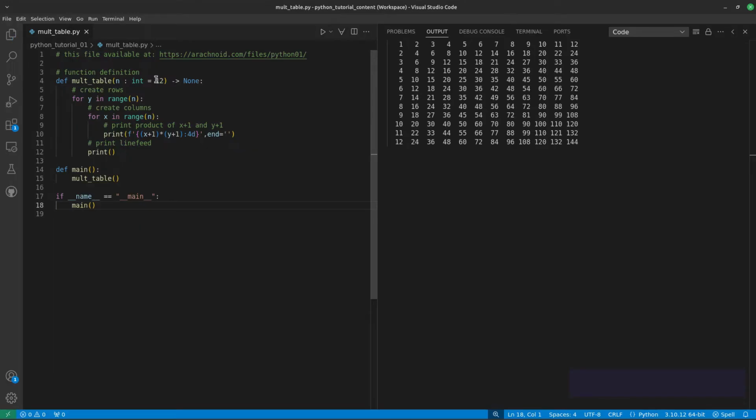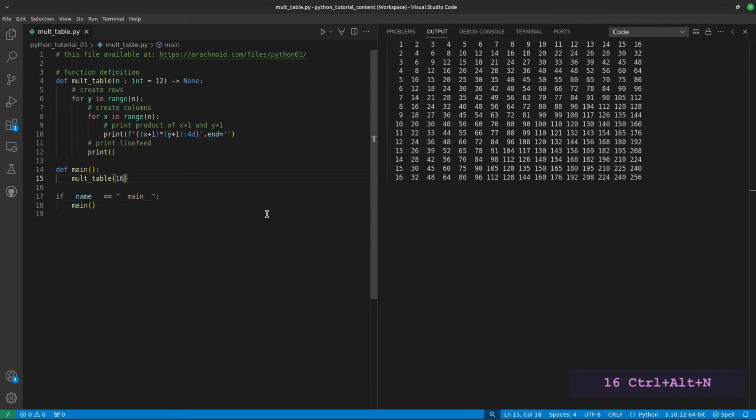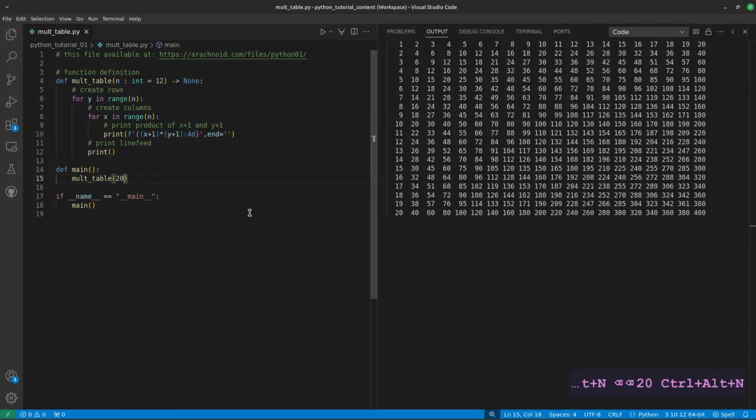I mentioned before that the default value is used if no argument is provided. If I do provide an argument, it's used instead. Now here we are for 16 by 16. And a little larger, 20 by 20. That's our multiplication matrix, and it's a very simple program, does something people might find useful.